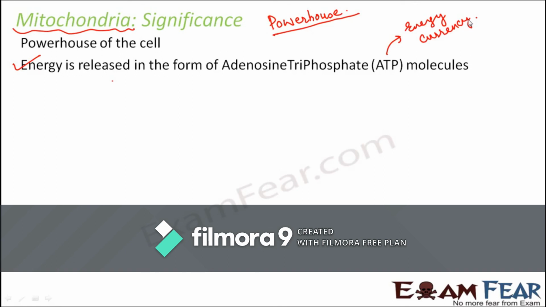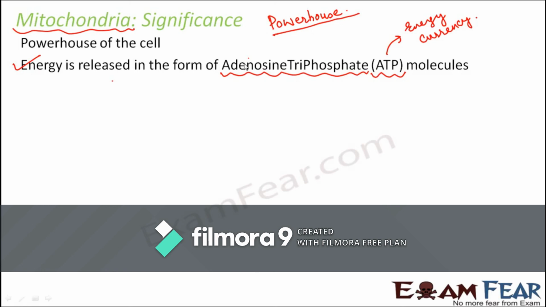Similarly here, how do we measure energy? How much energy is being produced? For measuring energy, we have a unit called joule. But when we talk about production of energy inside the cell, we talk in terms of an energy currency, and that energy currency is ATP molecules. So we talk in terms of the number of ATP molecules which are being produced, or the number of ATP molecules which get utilized in a particular process. ATP is adenosine triphosphate. Three phosphate groups attached to the adenosine molecule form adenosine triphosphate. You will learn about the structure and chemical composition of ATP in your higher classes.